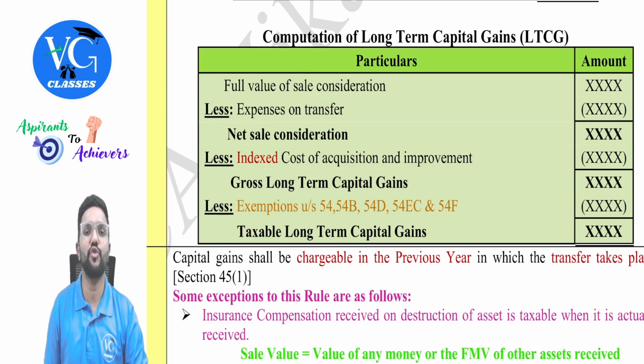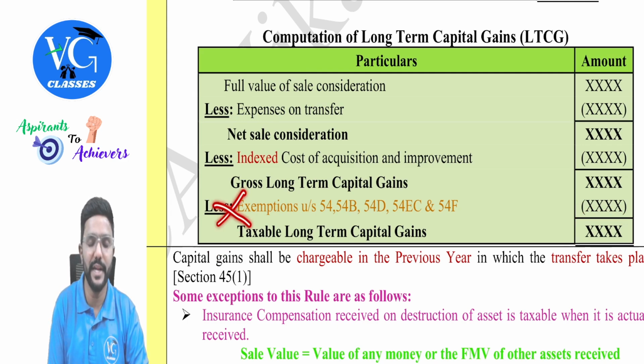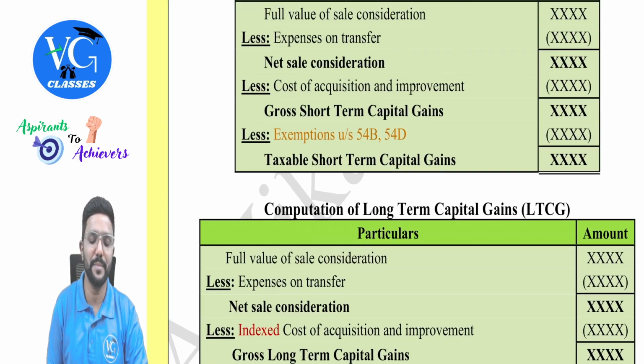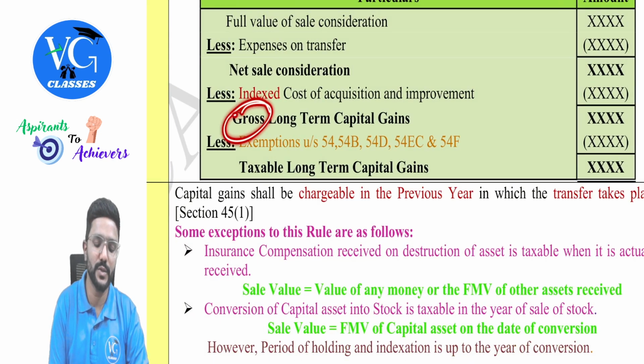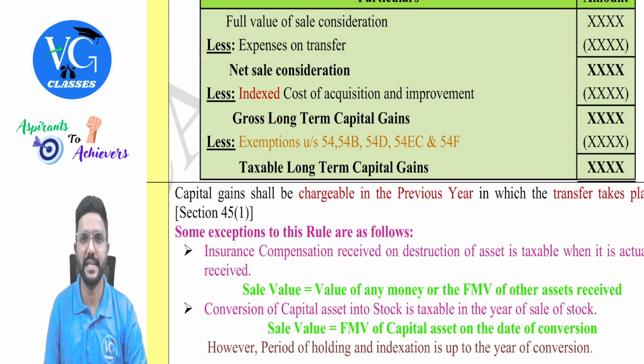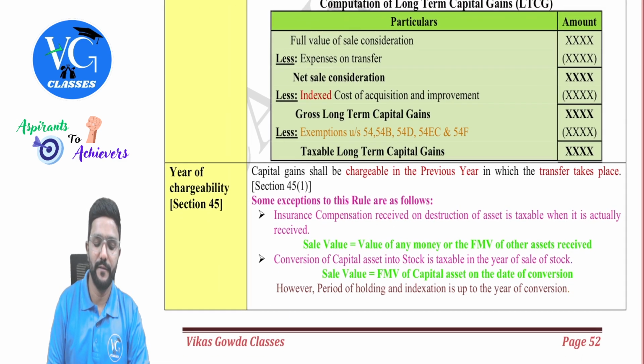And if by chance the question is silent about exemptions, then ignore, guys. For both short-term as well as long-term, ignore the exemption. So automatically, gross only will become taxable in that case. Got it? Yes, sir. Fine.